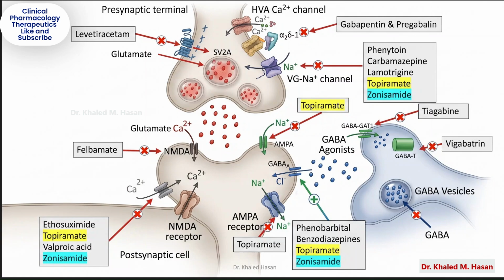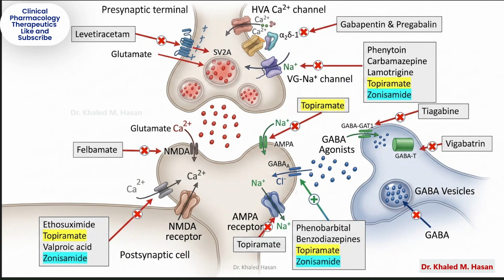Benzodiazepines and Phenobarbital. These drugs enhance GABA-A receptor activity. Benzodiazepines increase the frequency of chloride channel opening. Phenobarbital increases the duration of channel opening. This strengthens inhibitory signaling and rapidly suppresses seizures. These medications are especially important in status epilepticus.